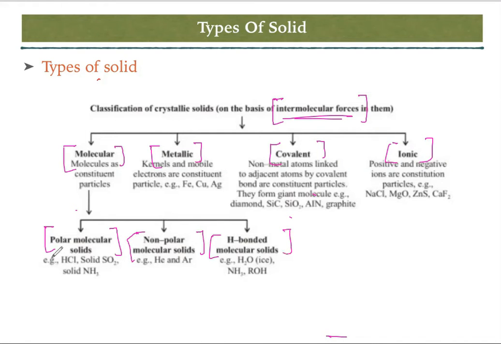So what are polar molecular solids? Polar molecular solids are like HCl, solid form of SO2, and solid form of ammonia. The meaning is, as we already know, ammonia, SO2 gas, or HCl are polar molecules, and this is the solid form of polar molecules. So the molecules are polar, that's why we call it a polar molecular solid. Non-polar molecular solids are helium or argon, the solid forms of non-polar molecules.